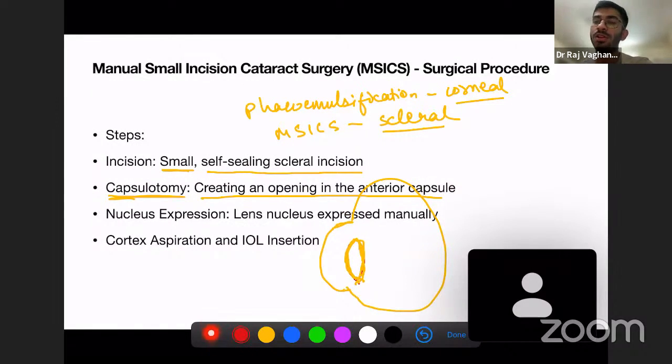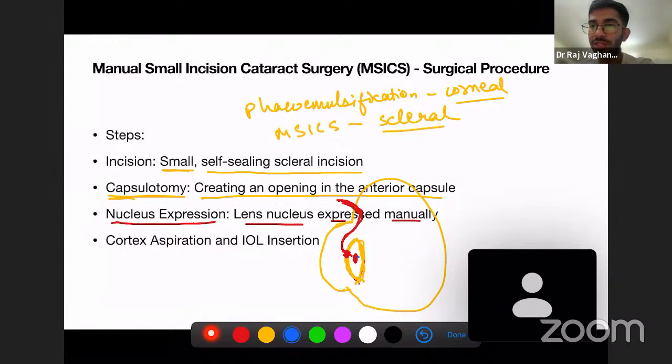First of all, what did we do? We entered through the sclera. We made an incision on the sclera, and we entered through the sclera to here, and we are creating an opening in the anterior capsule. Now, nucleus extraction: the lens nucleus is expressed manually. After entering, there is the nucleus of this lens placed over here, and we are manually taking out the nucleus. Then cortex aspiration and IOL insertion are done.